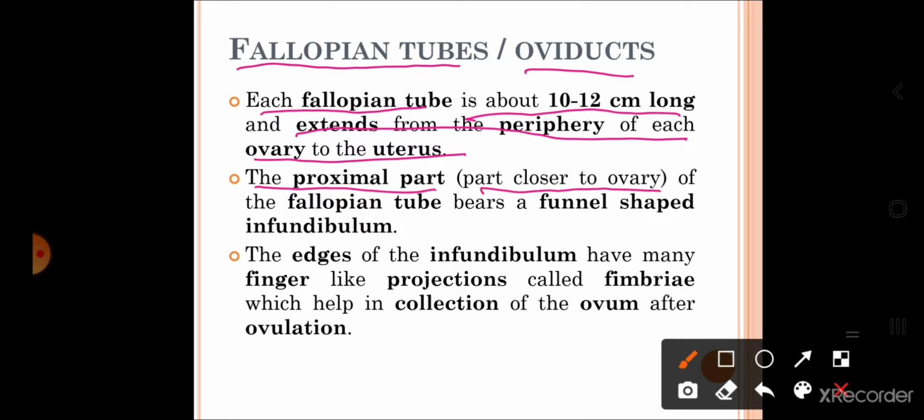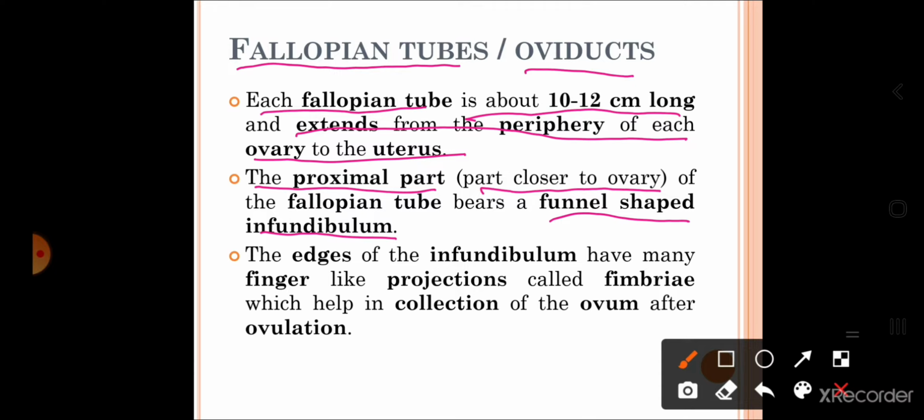So the proximal part of the fallopian tube bears a funnel shaped infundibulum. The initial part of the fallopian tube is a funnel shaped structure, which is called the infundibulum. Now this infundibulum possesses finger-like projections, and these are called the fimbriae.